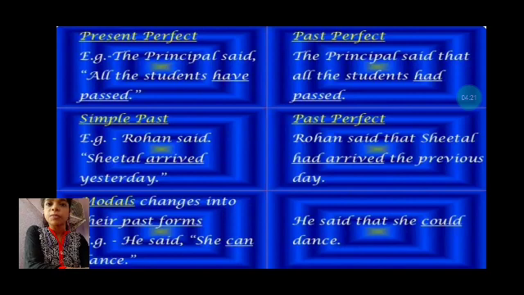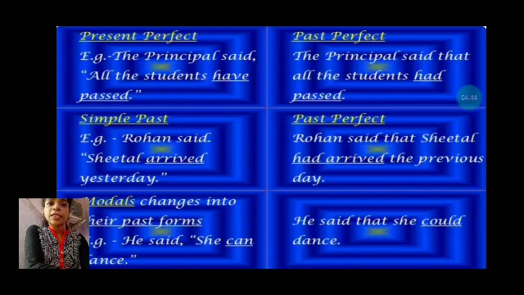If the reporting verb is in present tense or in future tense, then the reported speech will not change. There will be no change. We will just copy the exact words. But if the reporting verb is in past tense, then we have to follow some rules. And what are the rules? Just remember three rules. In a summed up way I am telling you the three rules.